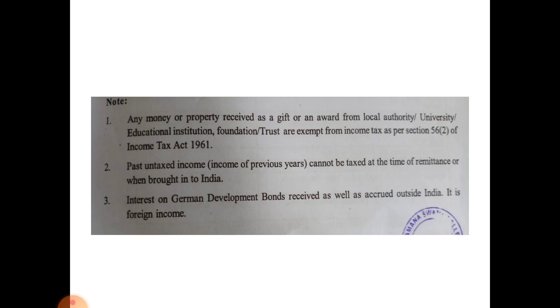Next one, interest on German development bonds received as well as accrued outside India, it is foreign income. That is why only ordinary resident must pay tax on the whole amount, but not ordinarily resident and non-resident must pay tax on the amount which they received in India.